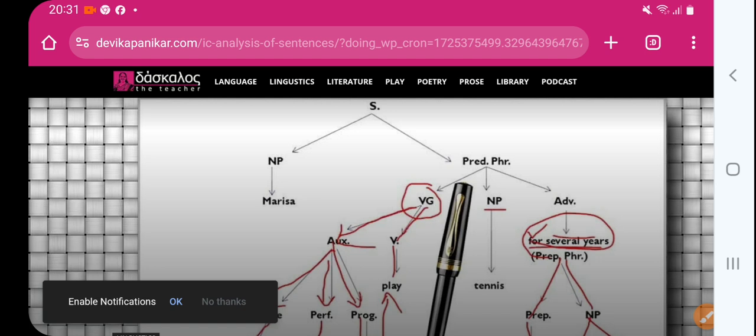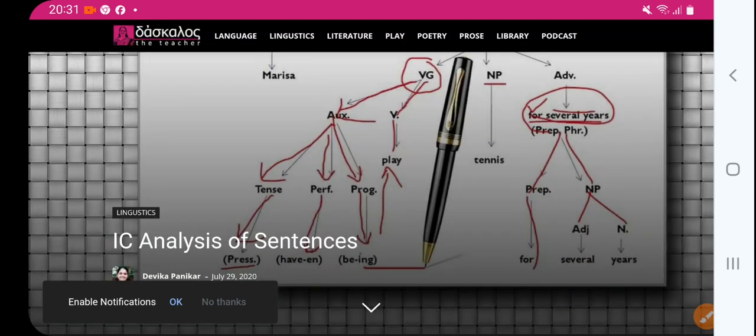And then for several years: for is a preposition, that's a prepositional phrase actually. Then several is an adjective, which is qualifying the noun, years. So that's this way.